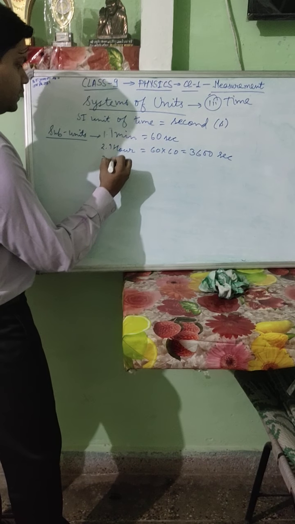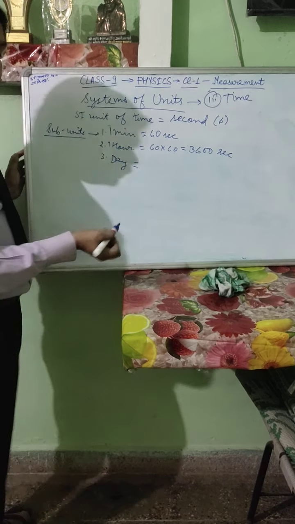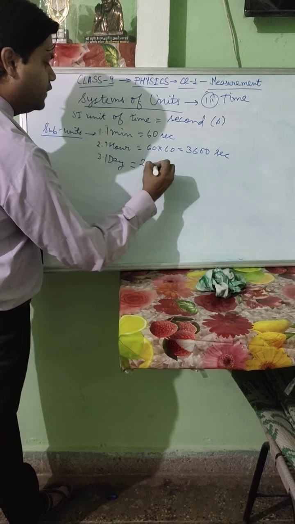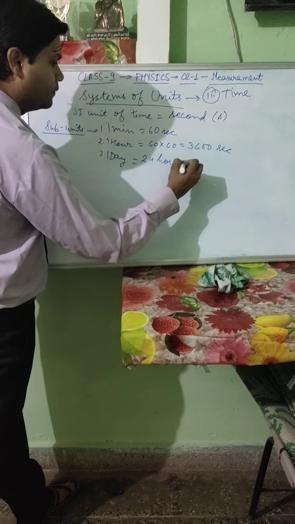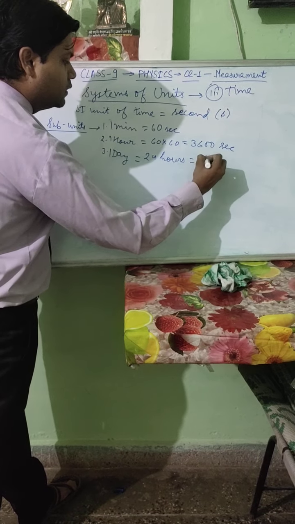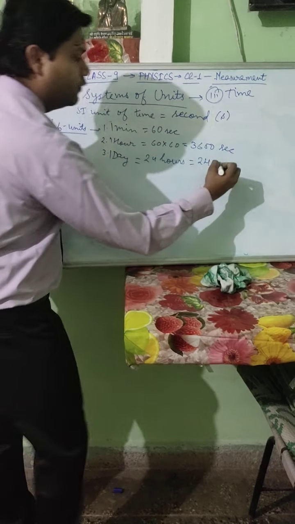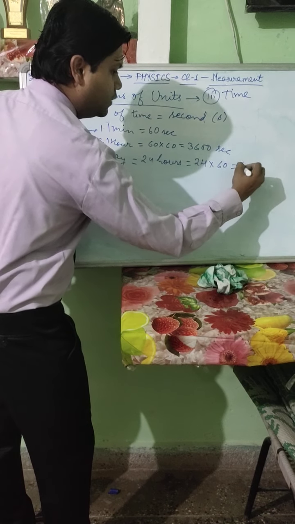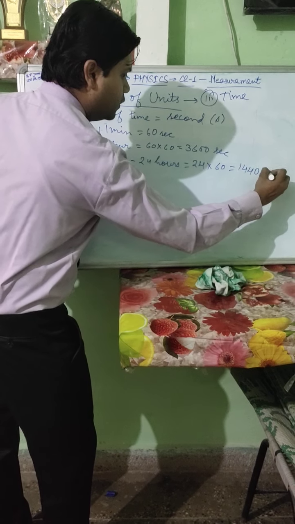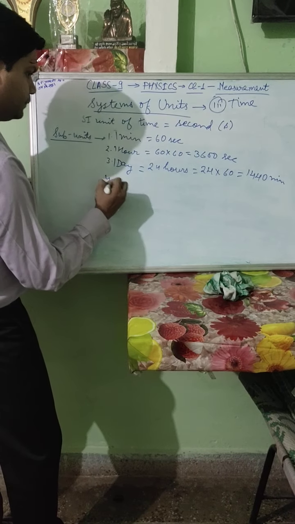Third, it will be day. We all know that in one day there are 24 hours. And if we are finding out the minutes, then 24 into 60 equals 1440 minutes.